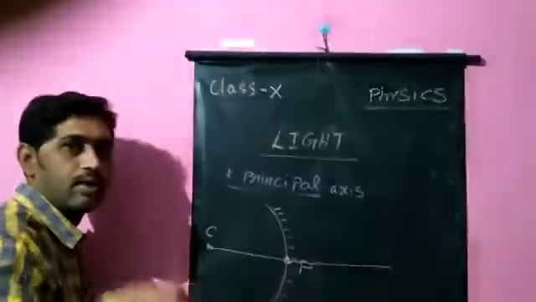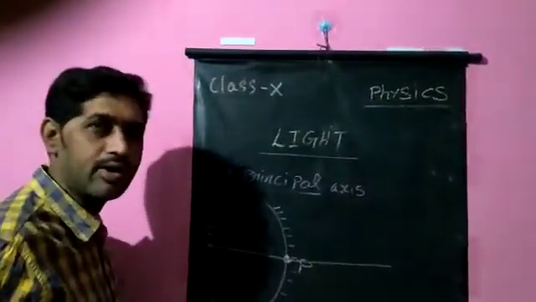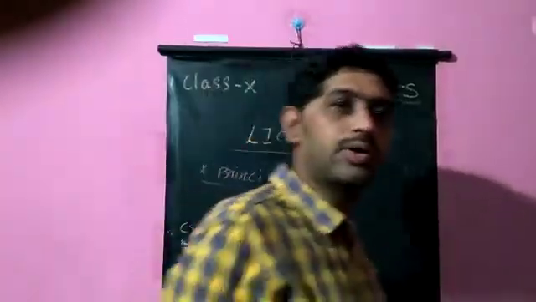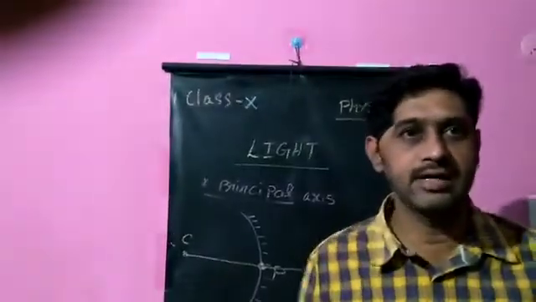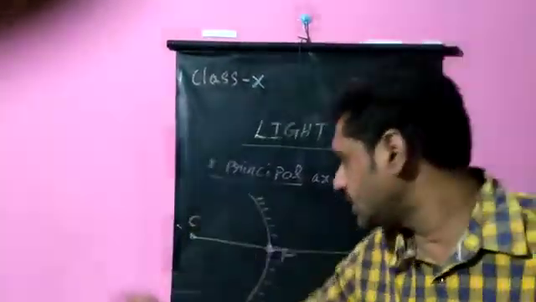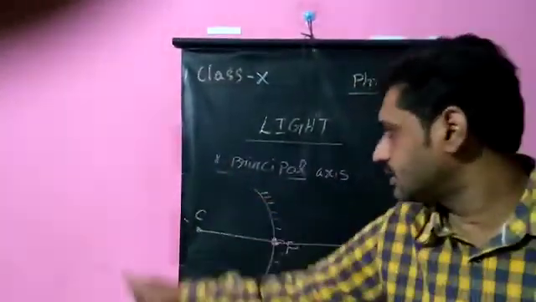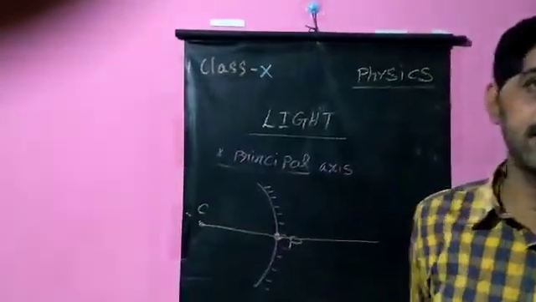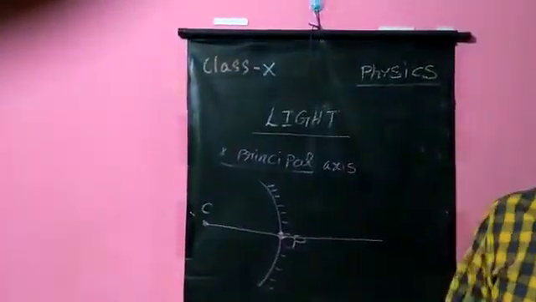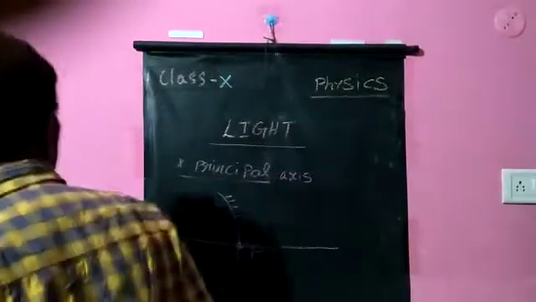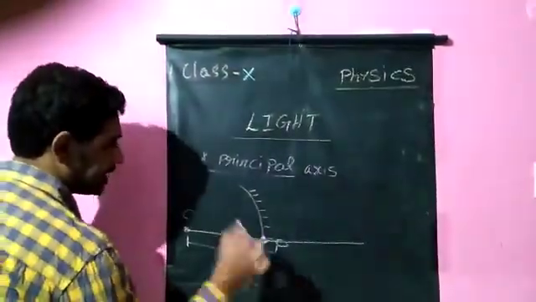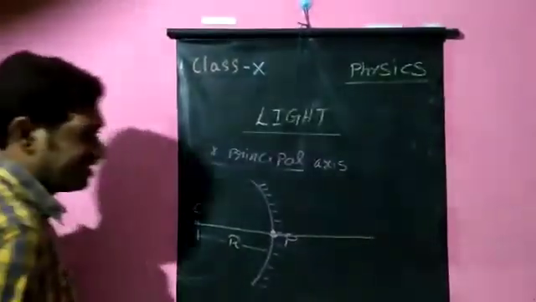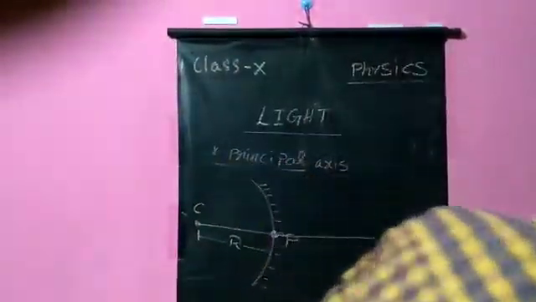In the beginning you will have confusion about whether to mark the center of curvature on this side or that side. For that, as a hint, see it this way: the sphere forms like this. On this side you will have the center of curvature, not on the other side. The radius of curvature will be the radius of that hollow sphere, so this length will become the radius of curvature of the mirror. This is for the concave mirror.